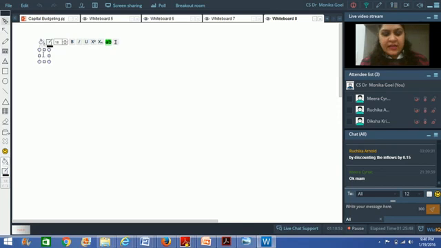Supposing you've got two projects. In one project you are investing 100 rupees, and in the second project you are investing, say, 60 rupees. Now the first project is giving you, assuming, a cash inflow of 125 rupees, and the second project is giving you a cash inflow of 75 rupees.